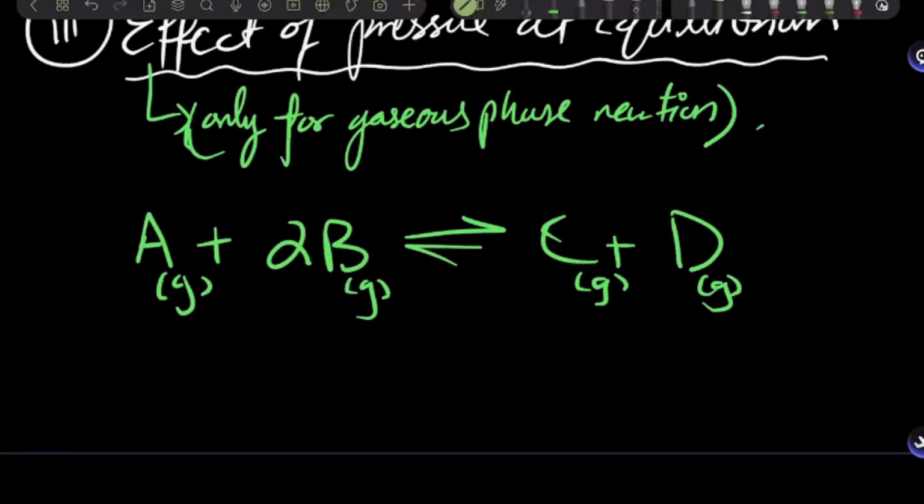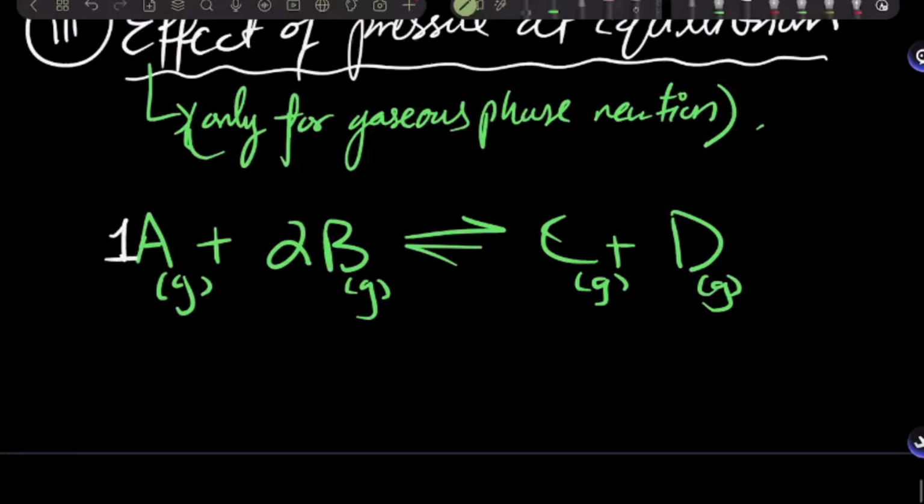All right. Now, for pressure, what working you need to do is figure out the moles of gases on the reactant side and the moles of gases on the product side. And what's the reason for that? We'll talk about that later. But what are the total moles of gases on the reactant side?